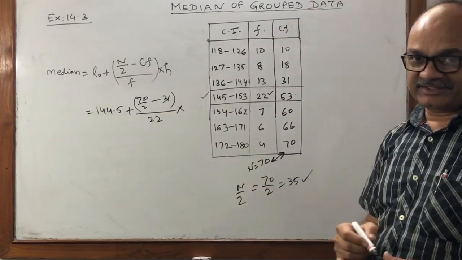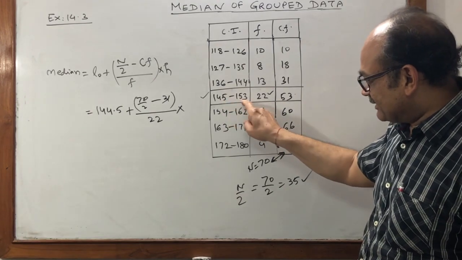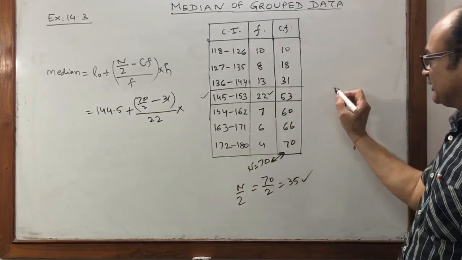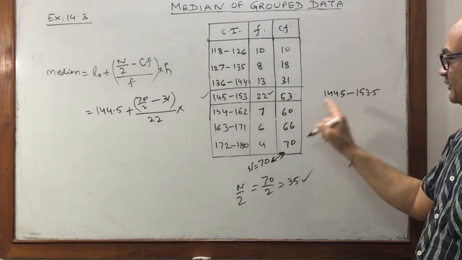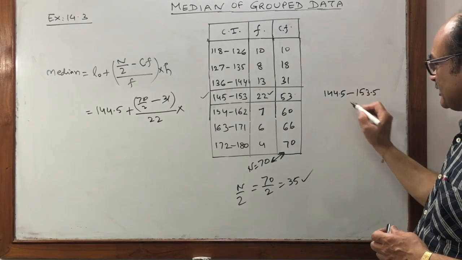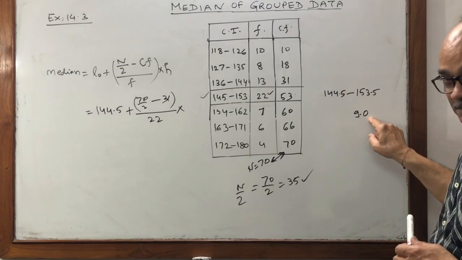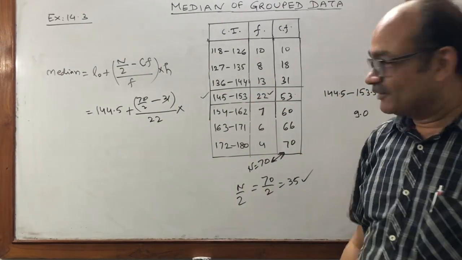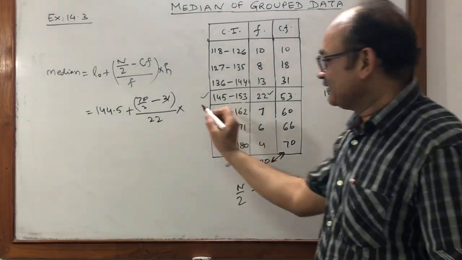And H, again a point of mistake. What they write, students may write here 8. Simple. Gap कितना? 8. But actually it is 144.5 to 153.5. Now see the gap. 0.5, 0.5, 53 minus 44, 9. Just count it. 9. और क्या लिख रहे थे आप? 8. Okay, mistake बड़ी भारी. So here you have to write 9.